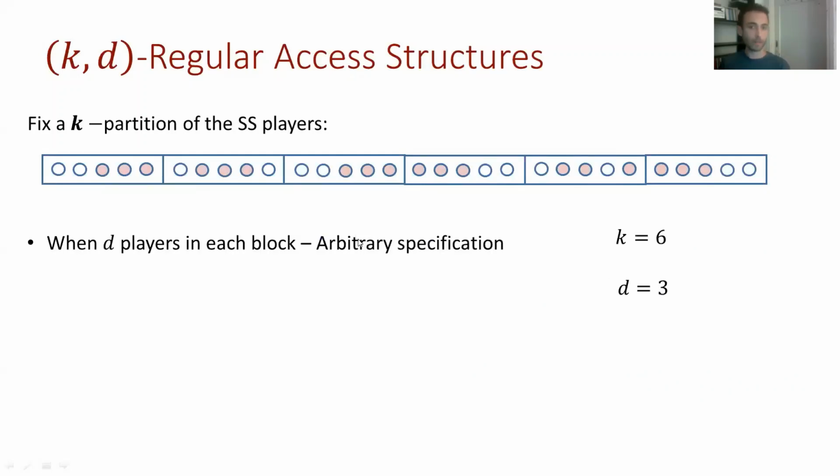And we will only care about access structures where in each block of the partition we have exactly d players, or 3 players in our case. And any such coalition can have arbitrary behavior. They can be authorized or unauthorized. Here in this example, it's an unauthorized coalition, they're red. And this is a blue coalition, they're authorized. And for anything else, we just say don't care.